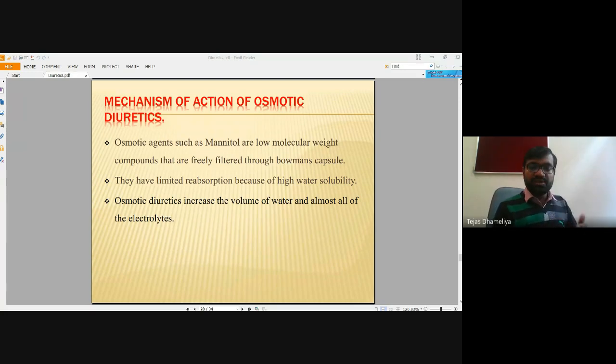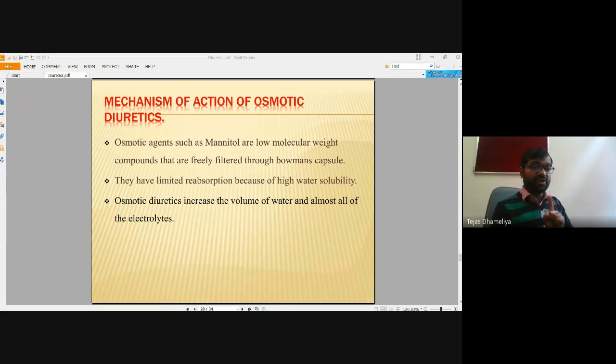During your schooling, in 11th or 12th science, you might have heard two terminologies: diffusion and osmosis. Diffusion is a process where the solute or electrolyte moves from high concentration to low concentration.